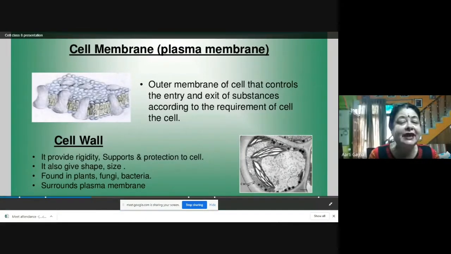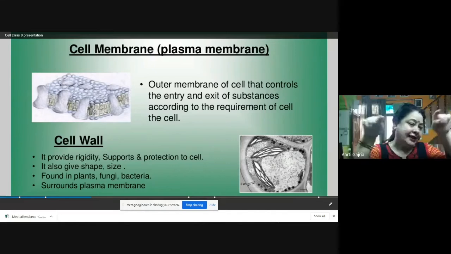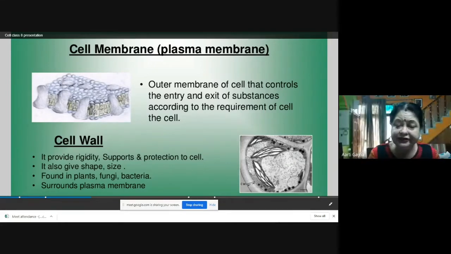Then there is the cell wall. Now the cell wall is present in plants. In a plant cell, you will find a cell wall above the cell membrane. In animal cells, the cell wall is not present. Only the cell membrane is present. But in plants, you will find the cell wall on the cell membrane to provide rigidity. Rigidity means they are not flexible. Their shape is constant. Animal cells have flexibility. The plant cells are rigid because of the presence of the cell wall, and it supports and protects the cells.